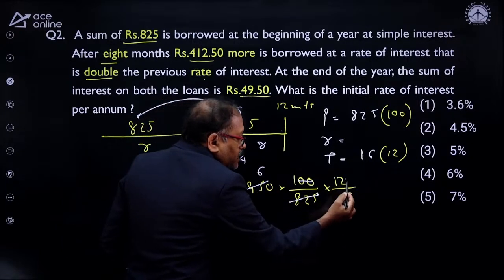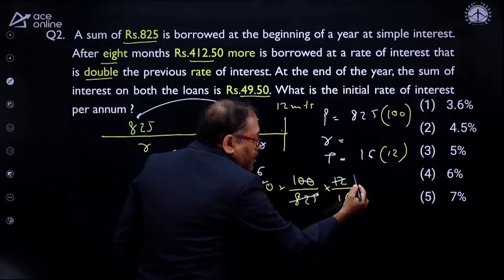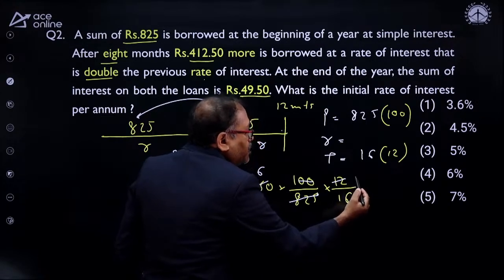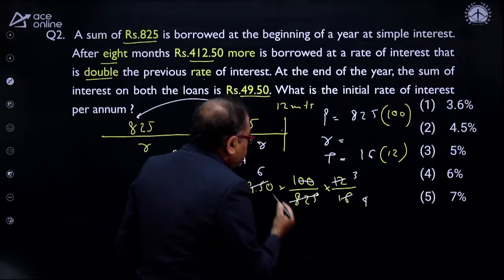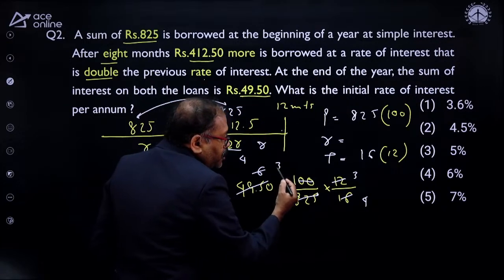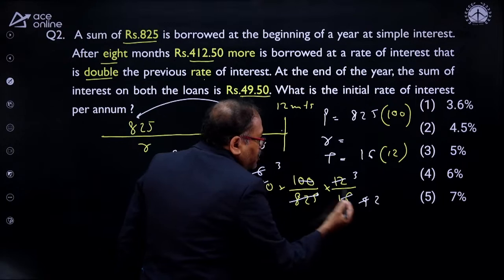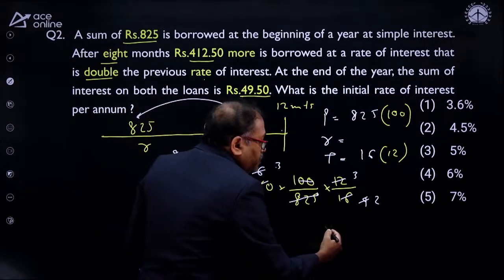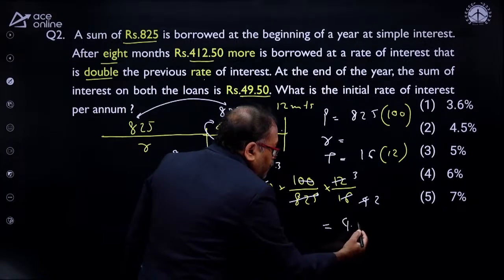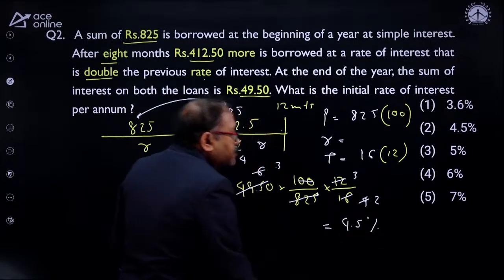And this is getting cancelled with 4, 3 times. And with 4, this is 4 times. And this gets cancelled with 2, 3 times, and this is 2 times. Did you notice that 3 into 3 is 9, and 9 divided by 2 is nothing but 4.5%.